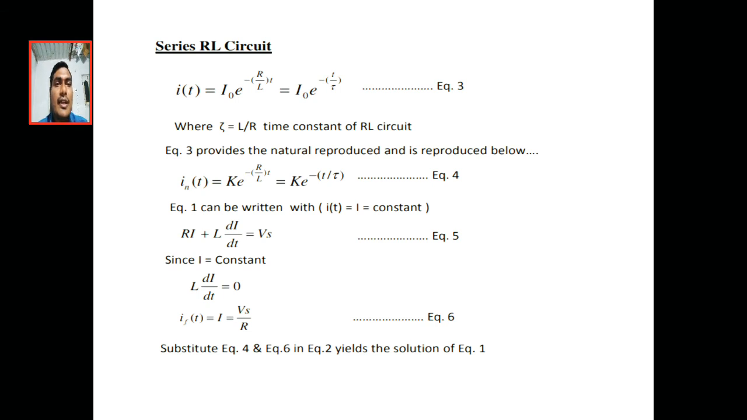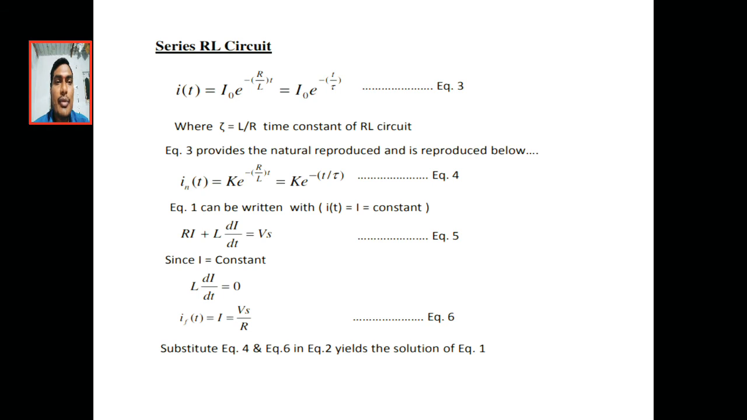In this, L into di by dt is equal to 0. Why? Because steady state means, as I already told, if 2 amps current is flowing through the circuit, whenever current reaches the 2 amps, there is no change in the current. If there is no change in the current, di by dt is equal to 0, so the term L into di by dt is equal to 0. Then I into R equal to Vs, so I equal to Vs by R.